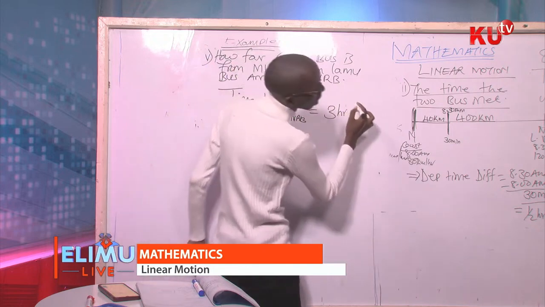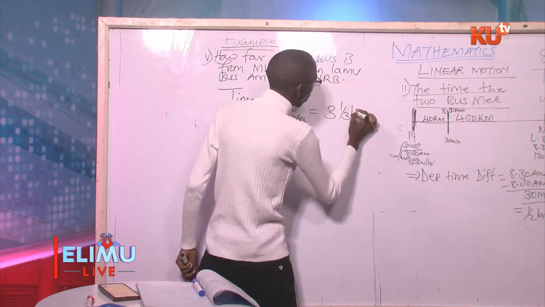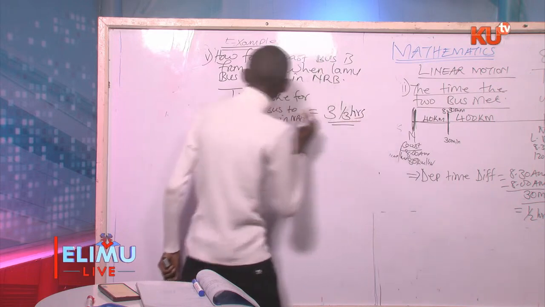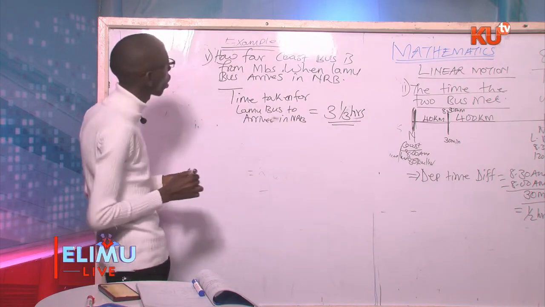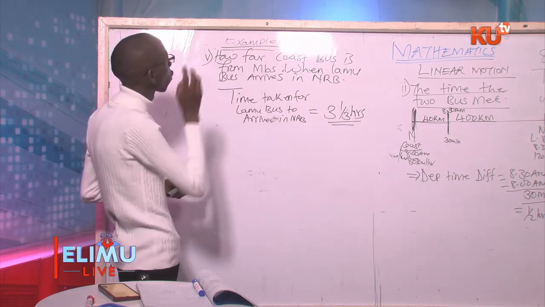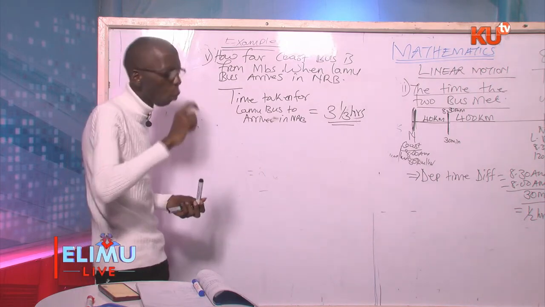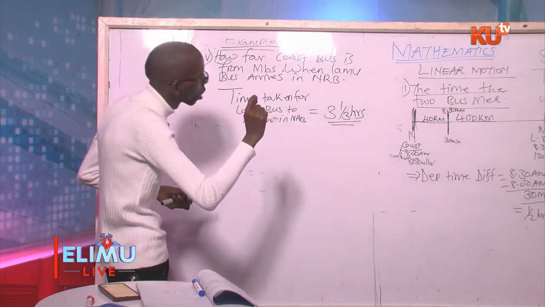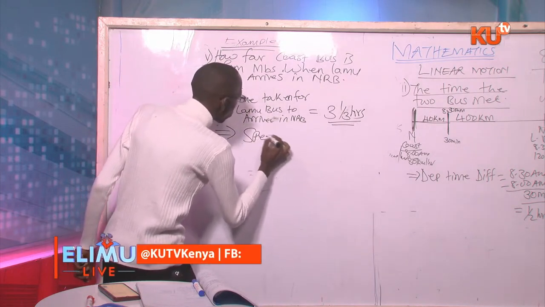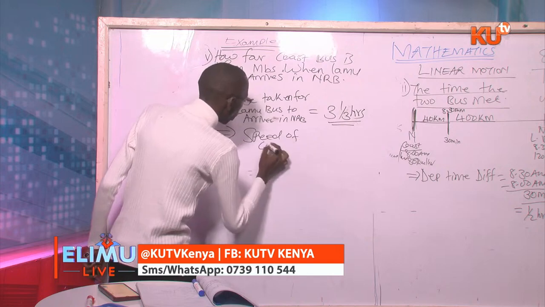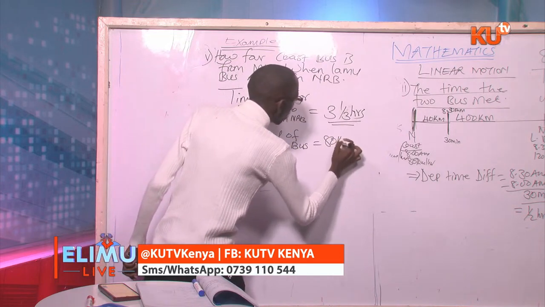And we calculated and saw that the time taken for the Lamu bus to arrive in Nairobi was 3.5 hours. We had calculated that in Roman 1. That was the time taken by the Lamu bus to arrive in Nairobi.